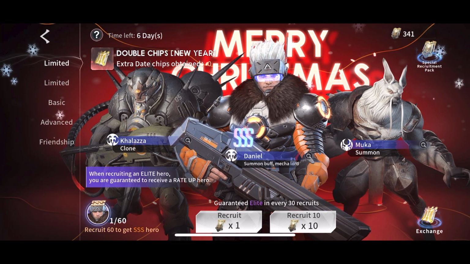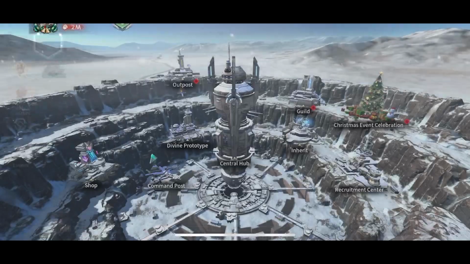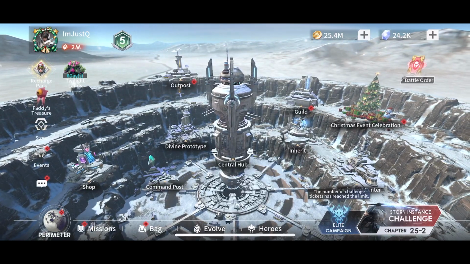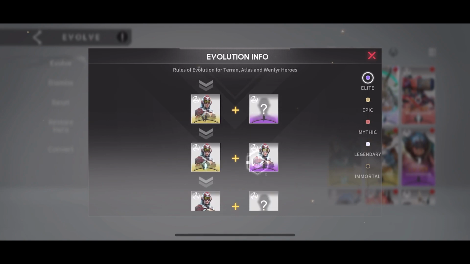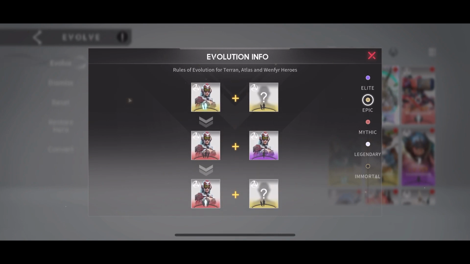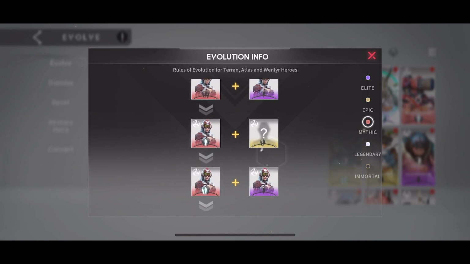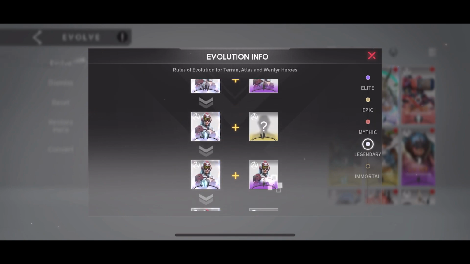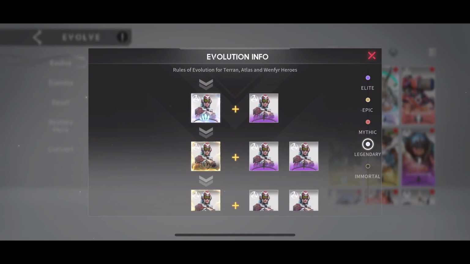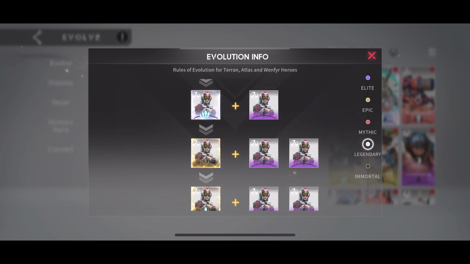Now, with that being said, we're going to double check how many copies we need, and I'm going to show you guys on here how I do that again. So again, Daniel is Mythic. I'm going to scroll down all the way to when Serena is Mythic, non-upgraded. This is this one right here that I'm tapping on. And now we need 1 copy here. We also need a copy here. That's 2, that's 3, 4, and 5. That 5th copy will take her or Daniel straight up to Immortal.